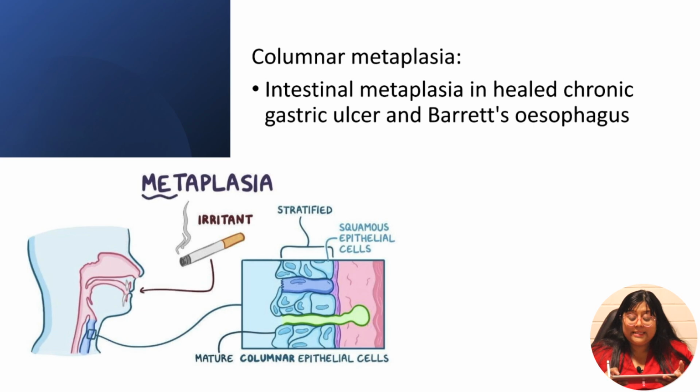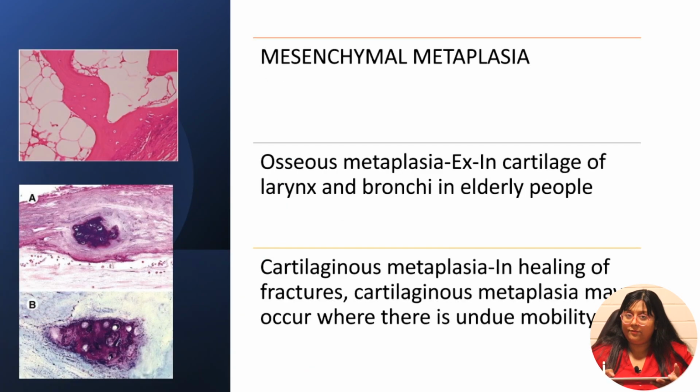Now, types of mesenchymal metaplasia. There are two types of mesenchymal metaplasia. What are the structures in the mesenchyme? Either it could be osseous or it could be cartilaginous. So, two examples of mesenchymal metaplasia are osseous metaplasia and cartilaginous metaplasia.